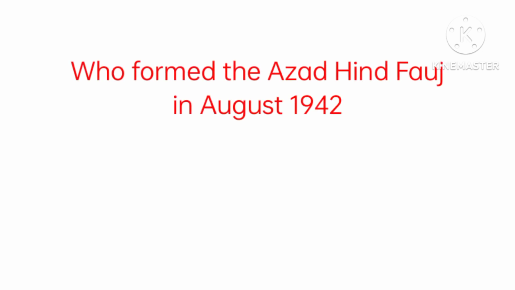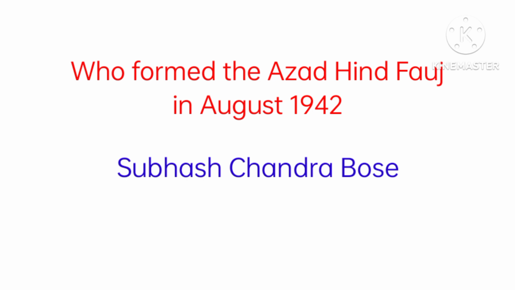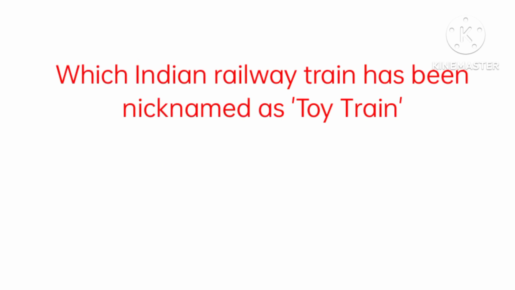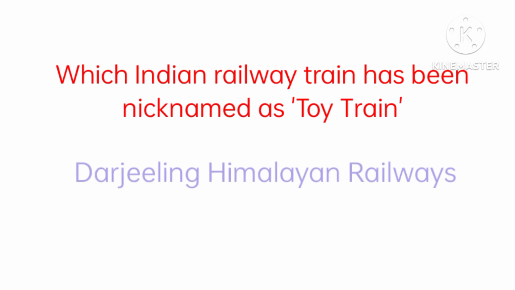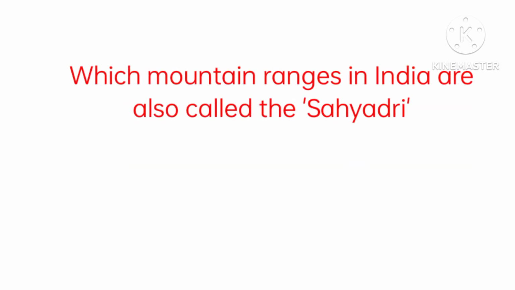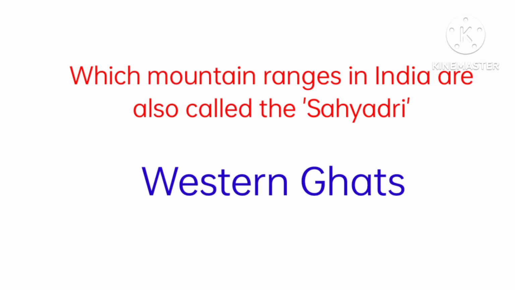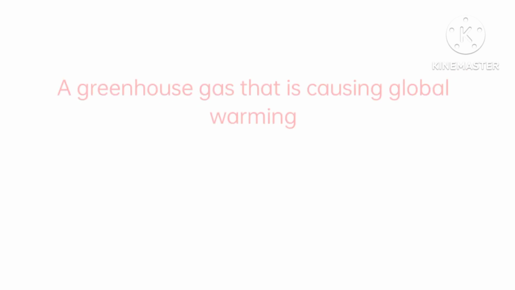28th is who formed the Azad Hind Fauj in August 1942 and the answer is Subhash Chandra Bose. 29th is which Indian railway train has been nicknamed as toy train and the answer is Darjeeling Himalayan Railways. 30 is which mountain ranges in India are also called the Sahyadri and the answer is Western Ghats.